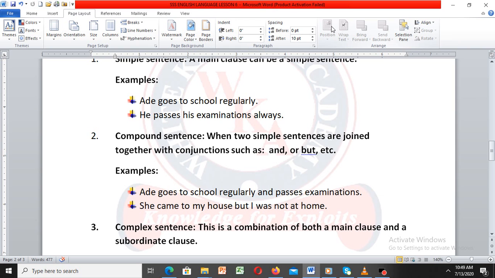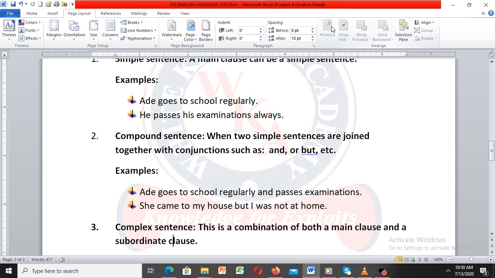Second example. She came to my house, but I was not at home. It's a compound sentence. Why is it a compound sentence? Because we can separate the sentence and say, she came to my house, full stop. That's a simple sentence. Then, but I was not at home.